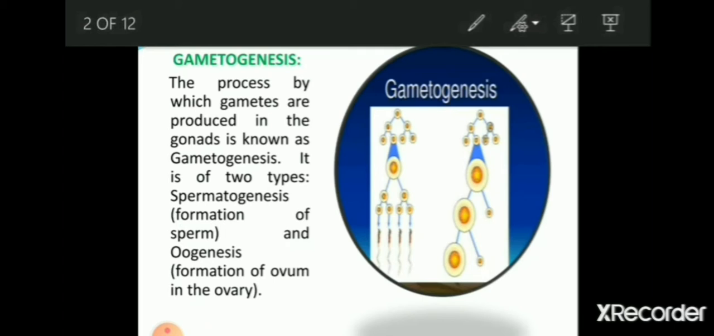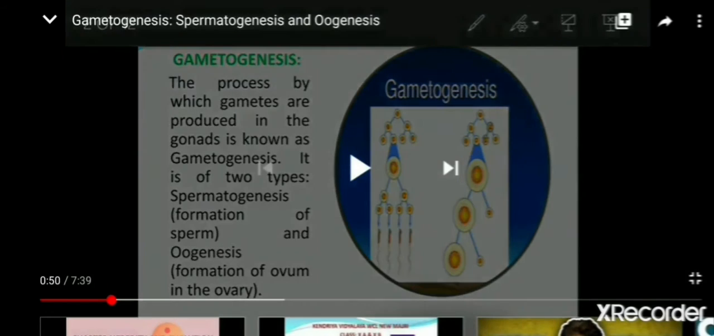Gametes are always haploid, so meiosis takes place in the gonad, that is in testes and ovary. Now let's see spermatogenesis and oogenesis one by one.